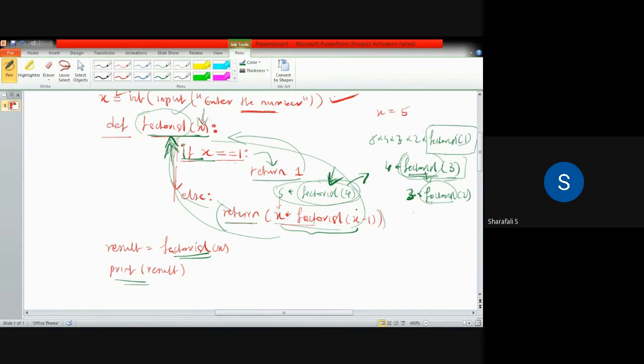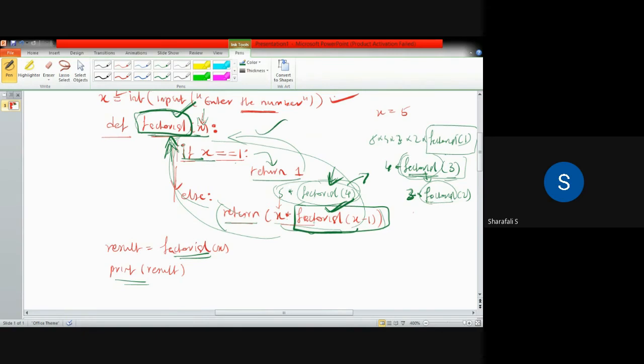Here we are defining this function factorial, and inside that function we are using the same function, right? Whatever I have defined here, I am calling that function here. So in the same program, inside that function itself, I am calling the same function.